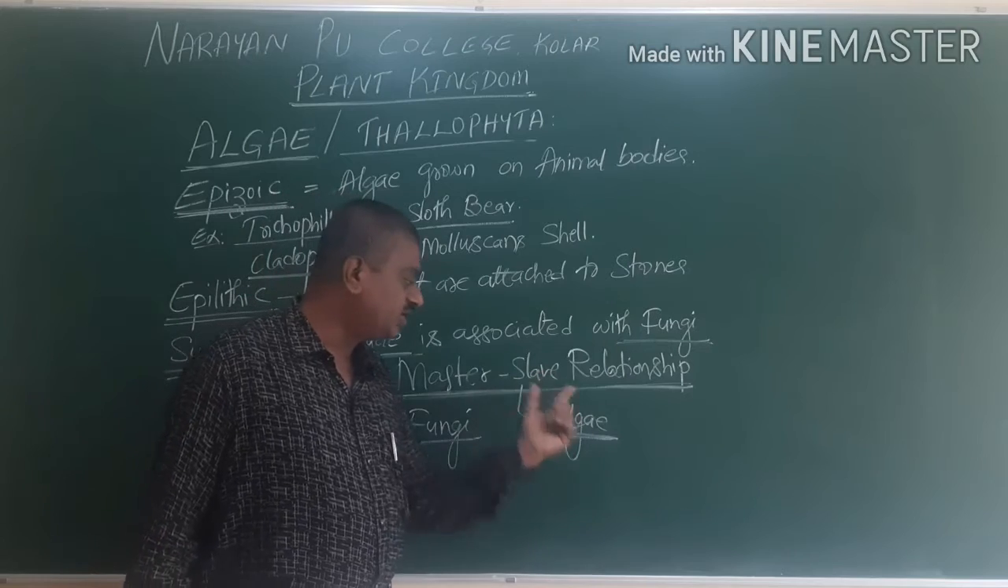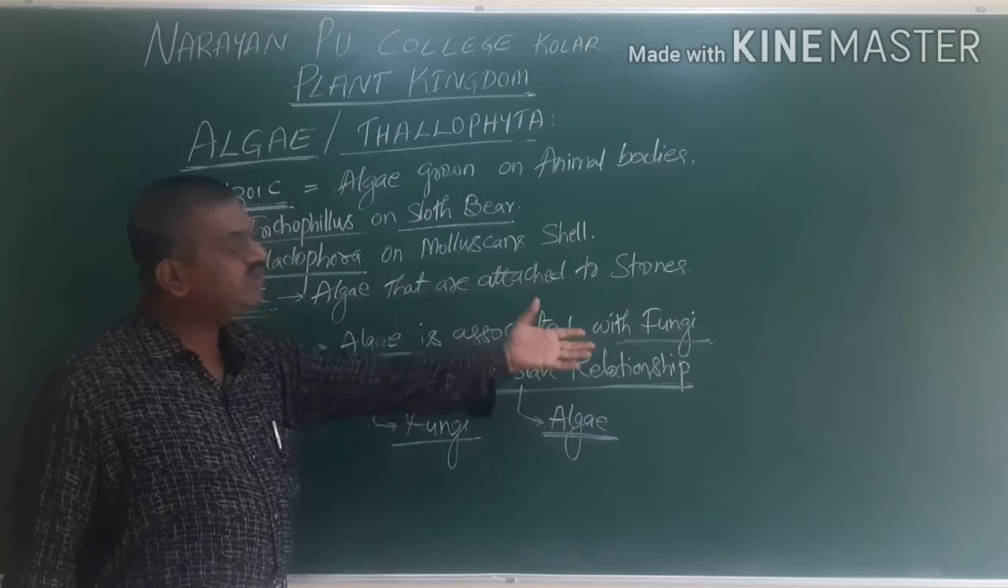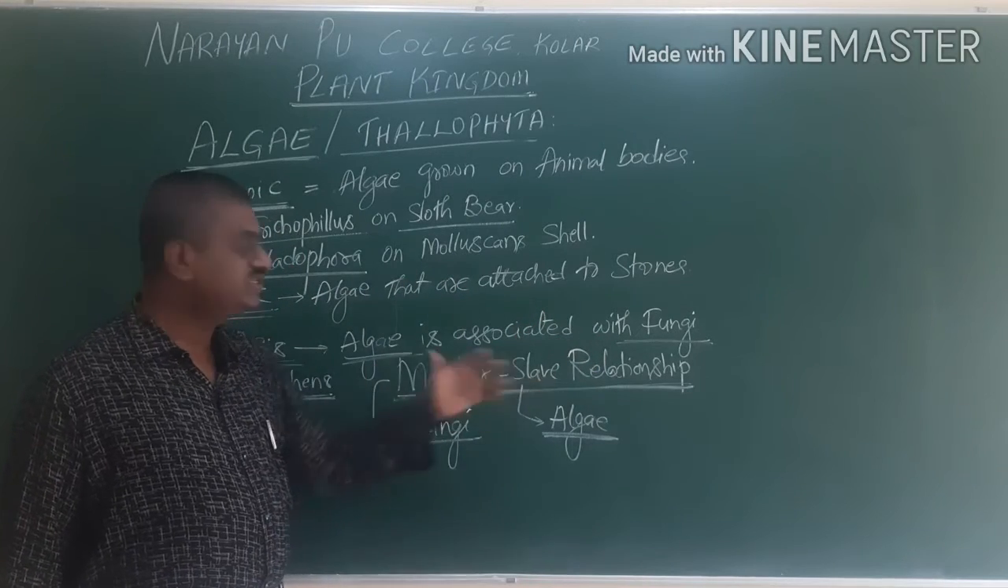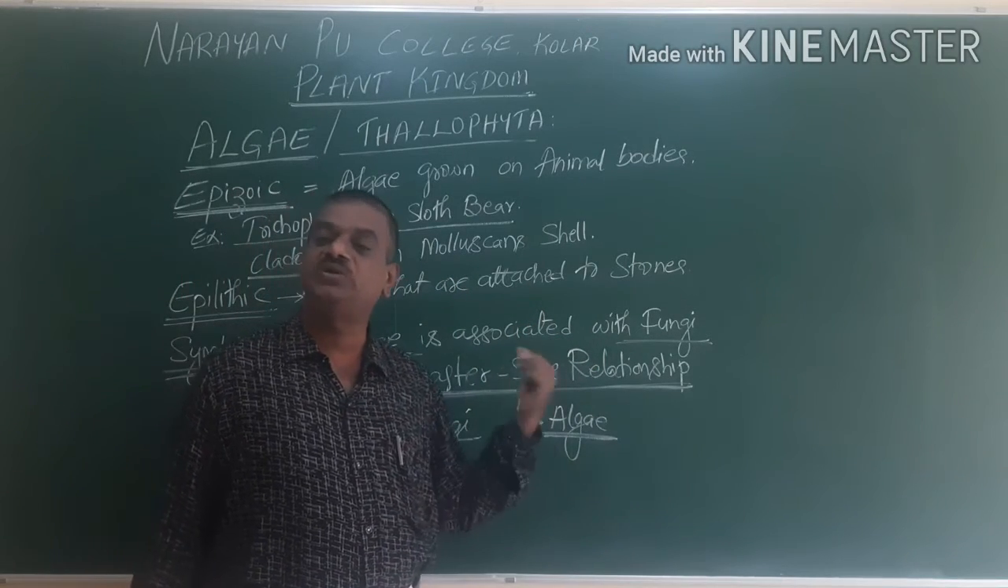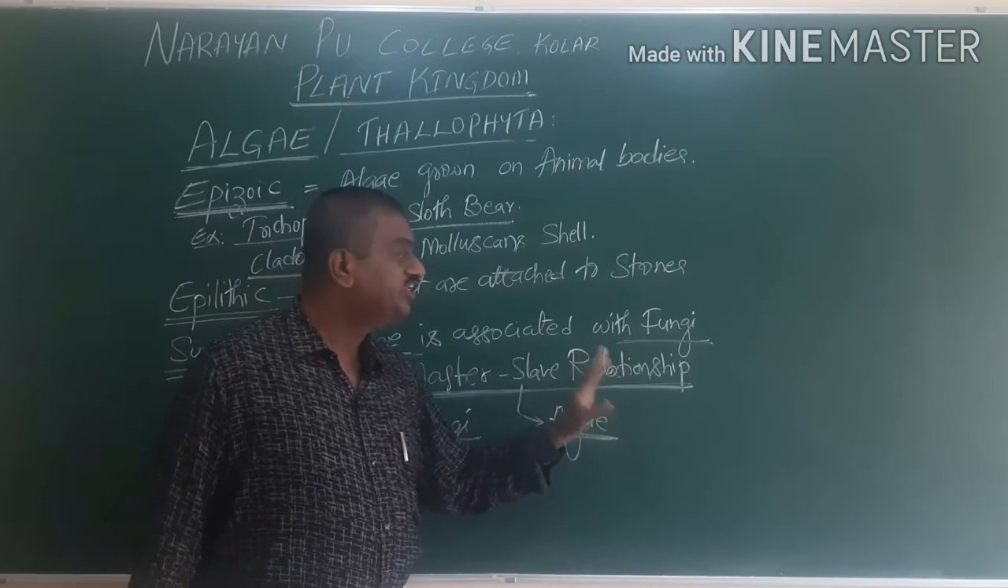Here, algae prepares the food. That food is extracted by the fungi, which is not giving anything to the algae. But still there is a mutual association between algae and fungi. Hence we use the word master-slave relationship.